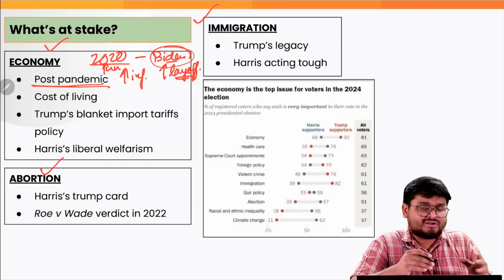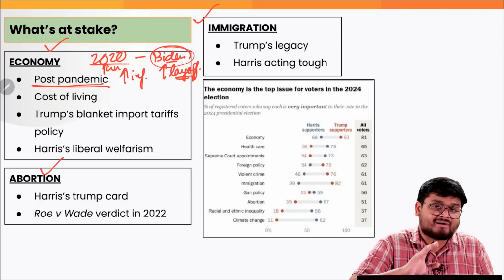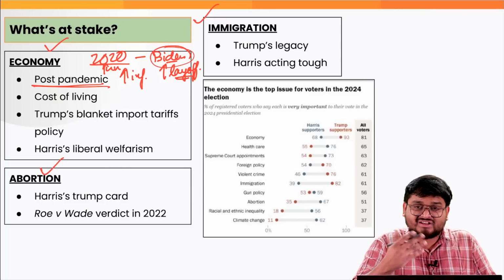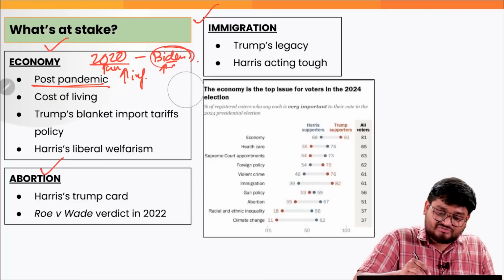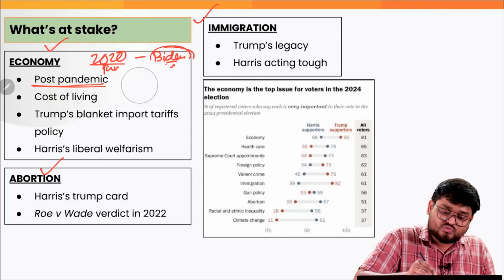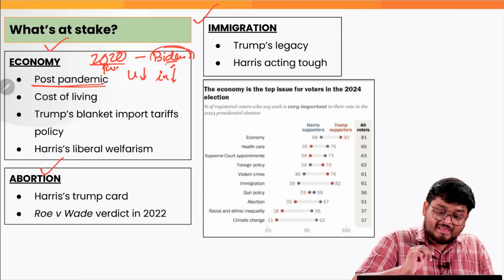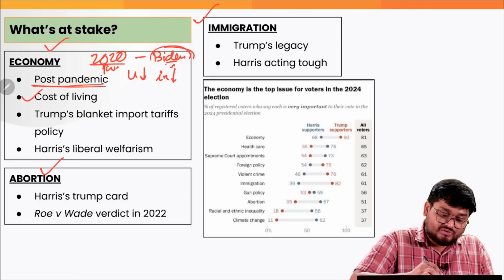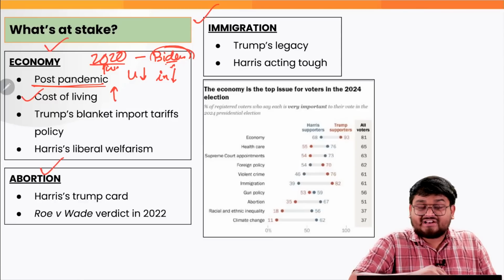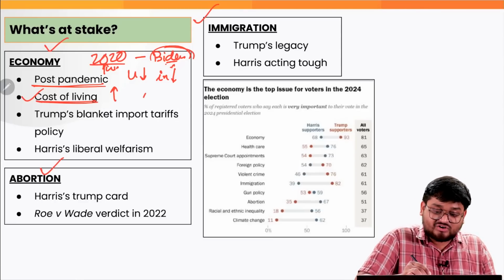And it would be unjust to say that Biden did not succeed in this matter. As of now, the unemployment rate is quite low. Inflation is also quite low, but people are actually angry about the high cost of living, that is, the living standards, the grocery bills.